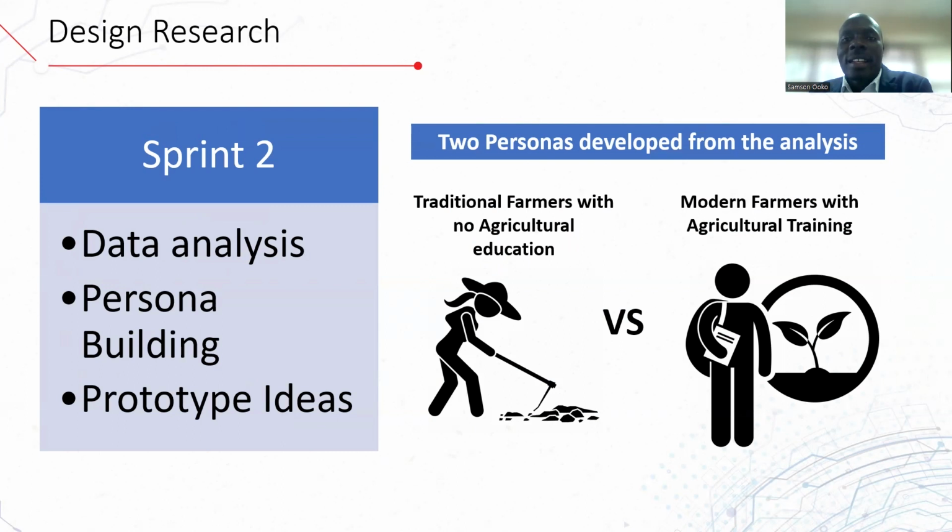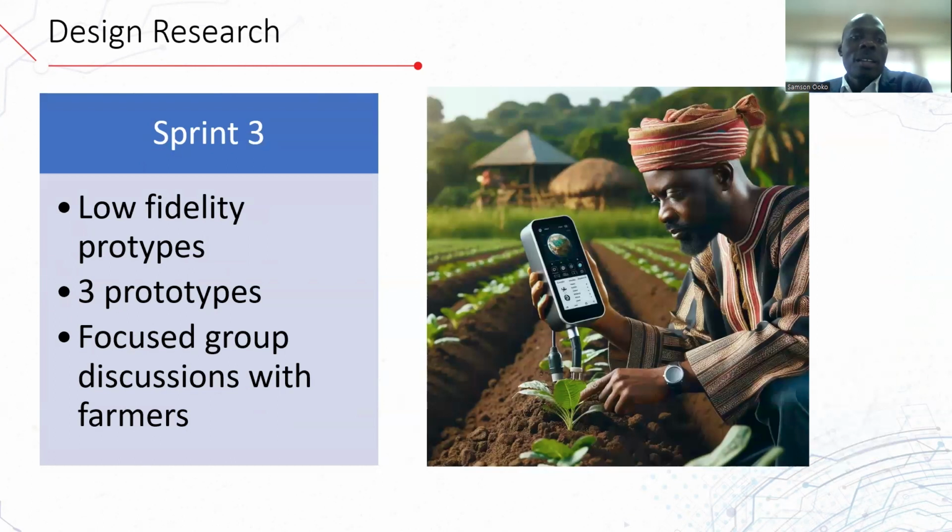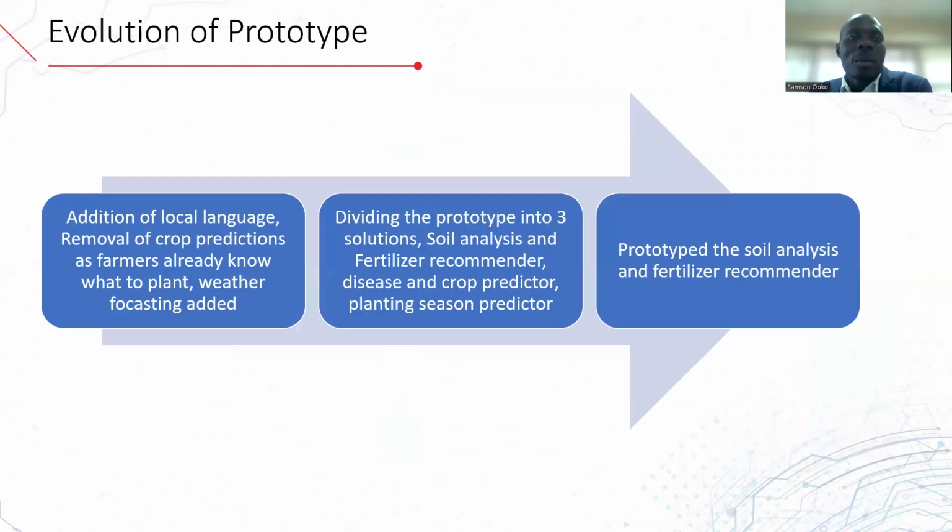So from the data that we collected and the analysis, we came up with the two personas, that is the traditional farmer with no agricultural education, and the modern farmer with agricultural training. And in the third sprint, we did our low fidelity prototypes, and we had 3 prototypes and had focused discussion with the farmers, and we were able to improve on the prototype, and our prototype was able to evolve.